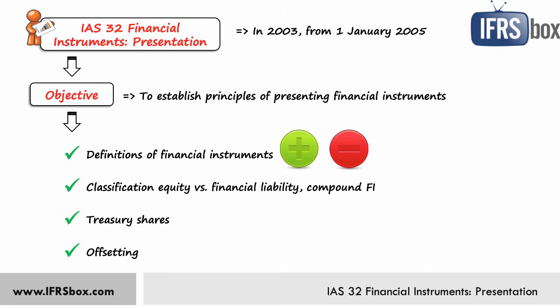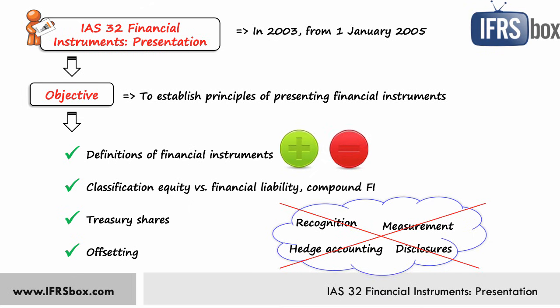So IAS 32 does not tell you how to account for financial instruments, how to measure them, how to apply hedge accounting and other topics, because they are covered in either IFRS 9 or in IFRS 7.